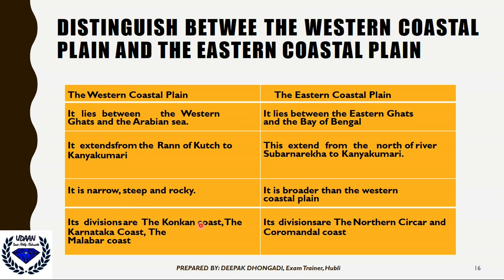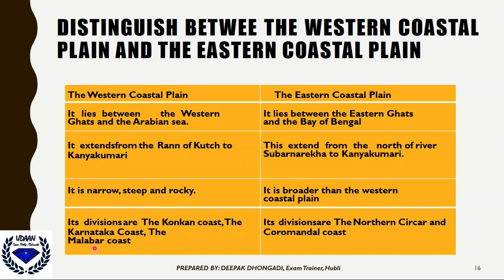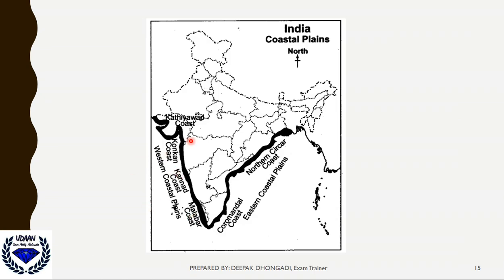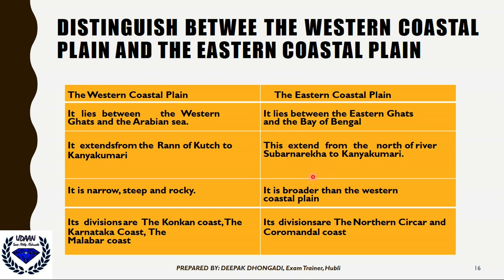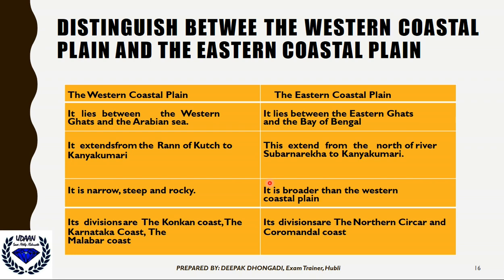Its divisions are the Konkan coast, Karnataka coast, and Malabar coast. The Karnataka coast is nothing but the Kannada coast. So we have three coasts in the western coastal plain. The divisions in the eastern plain are the Northern Sirkar and the Coromandel coast. I hope you got the difference between the western coastal plain and the eastern coastal plain.